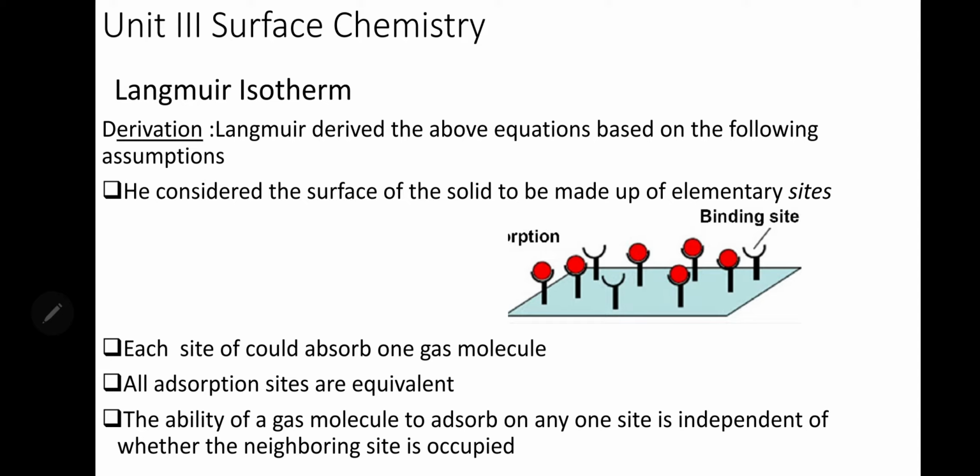What was the first thing? He considered the surface of the solid to be made up of elementary sites. If you take the solid, it will have particular points, and only at those points the gas will get adsorbed. That is what the binding sites are. And each site could adsorb one gas molecule only. So at this site only one gas molecule can sit. If another comes, it can't sit on this one. Here it is only one molecule.